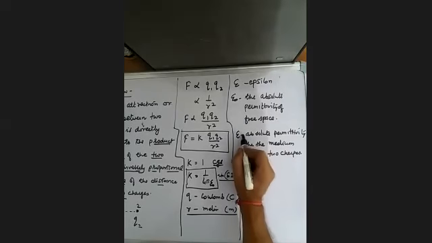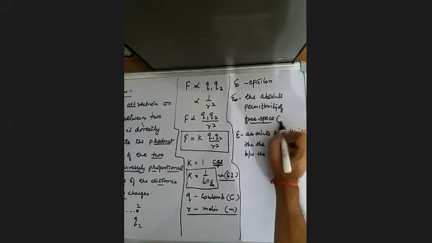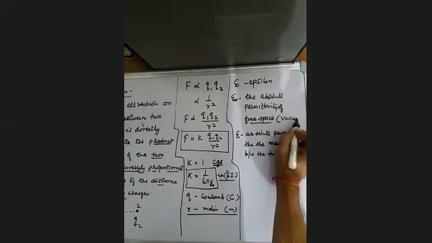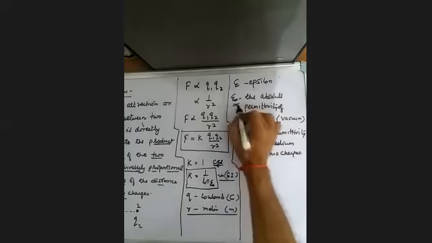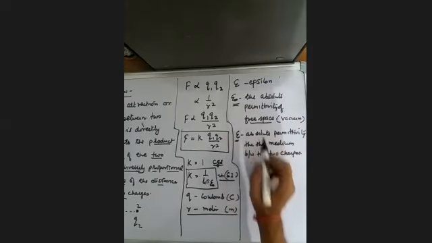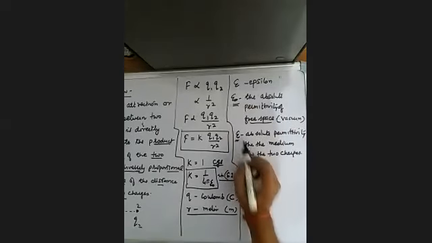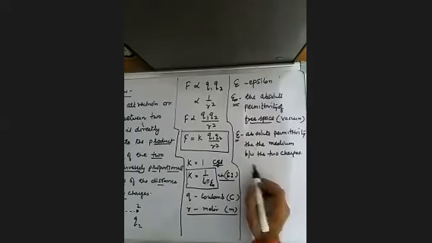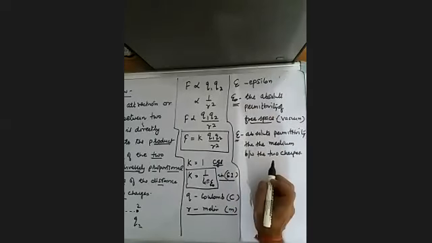If the medium is free space or vacuum, we generally use epsilon naught. If the medium is other than vacuum or free space, then we use simply epsilon, or epsilon m. Any of the two we can use.